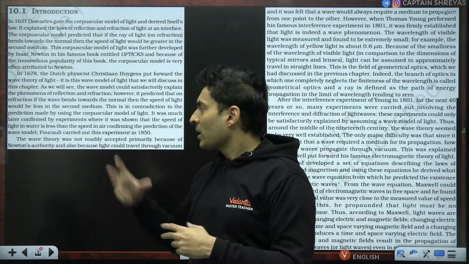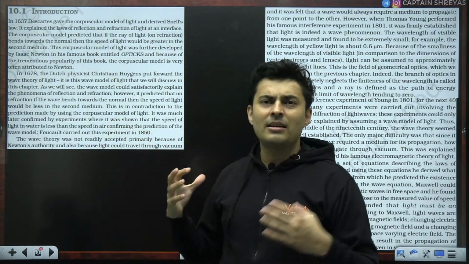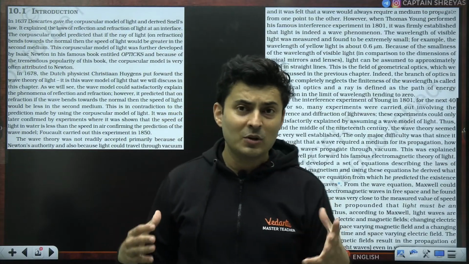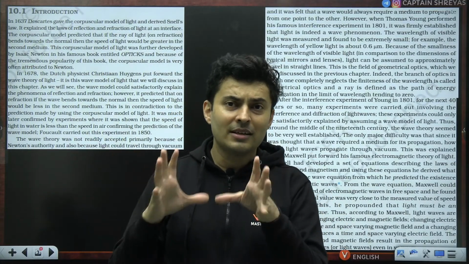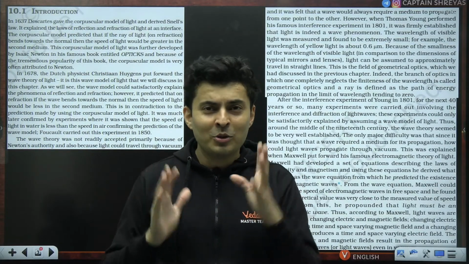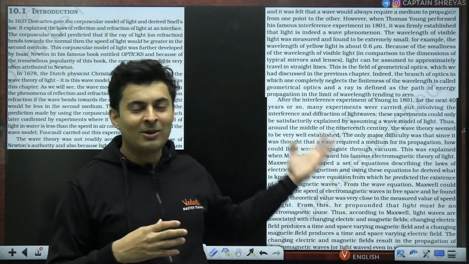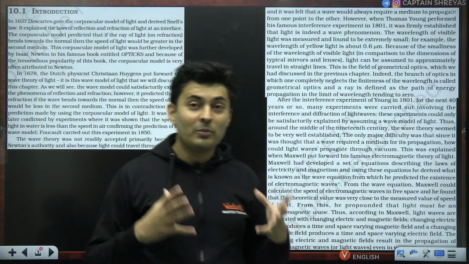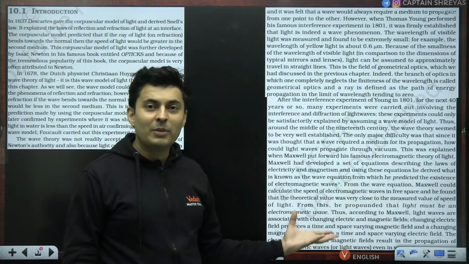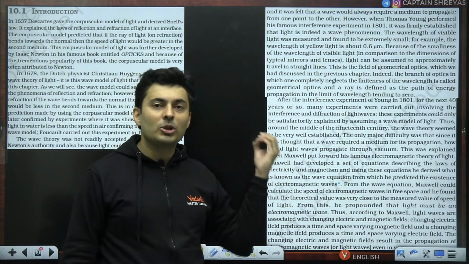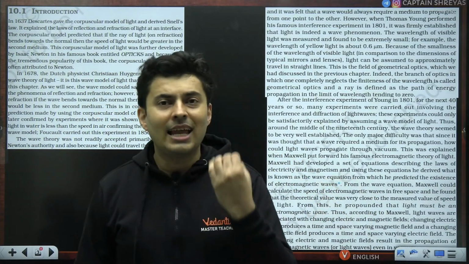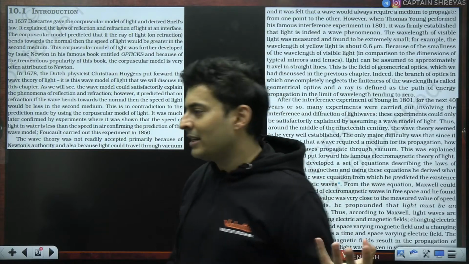Other people like Foucault, Fresnel and Young all went against Newton and said that light is not a particle. What you are saying, that it is a corpuscle, is not right, rather it is a wave. All of them kept shouting, but nobody believed them until Maxwell arrived after almost 200-300 years, and he gave the electromagnetic wave theory of light. That's when people understood, okay, wait, light is actually an electromagnetic wave, and he was able to explain all the other phenomena which light exhibits. So there is a separate dedicated chapter in physics.